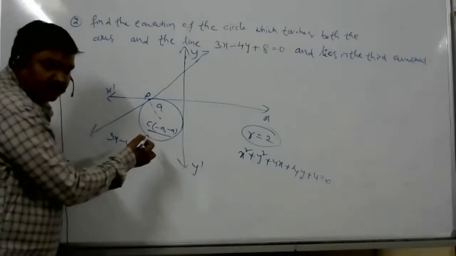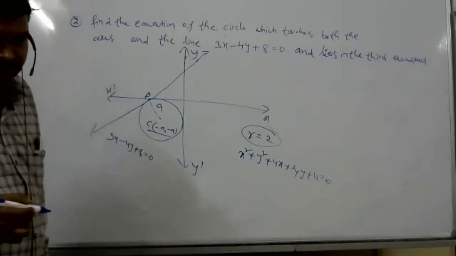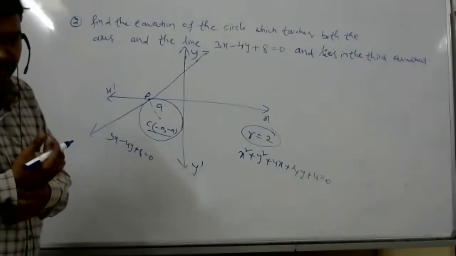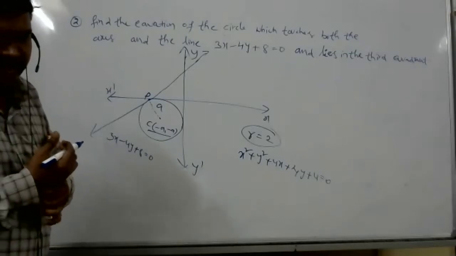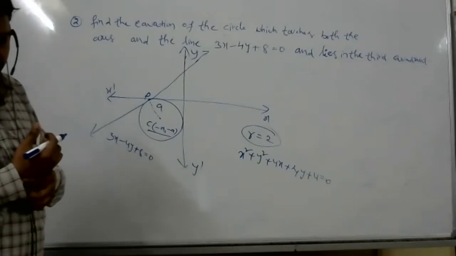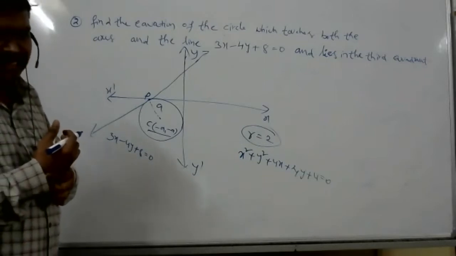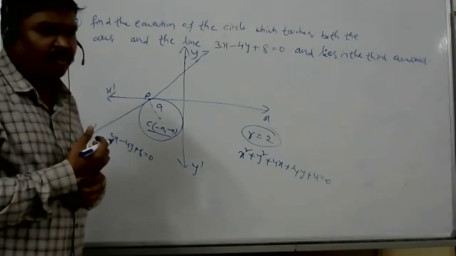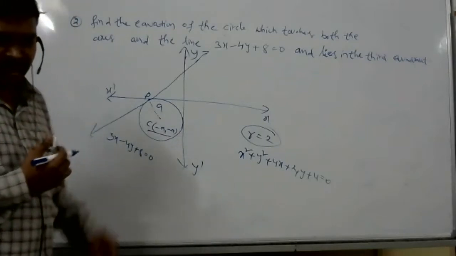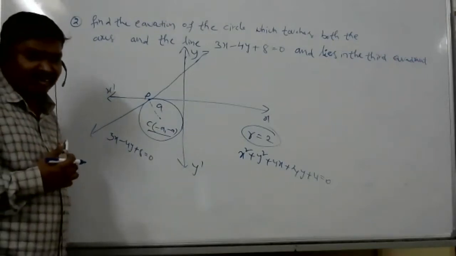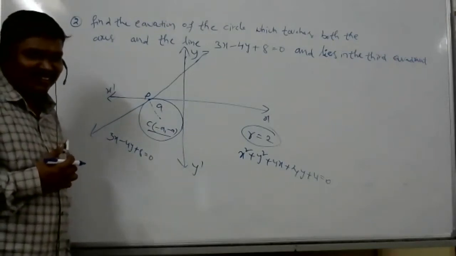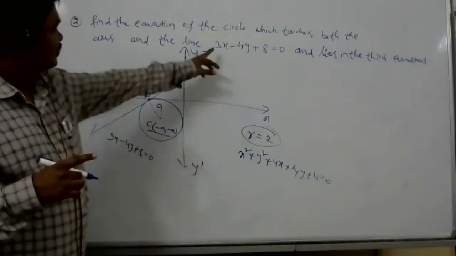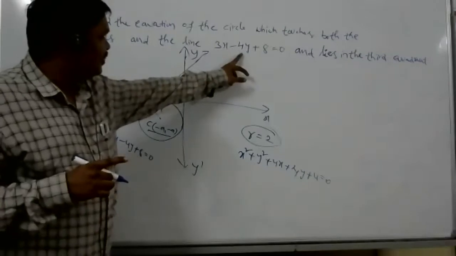So it would be minus 3A plus 4A plus 8 divided by root of 3 square plus 4 square, which is equal to A. A is equal to 2. Minus 3A plus 4A plus 8 under root 3 square plus 4 square.